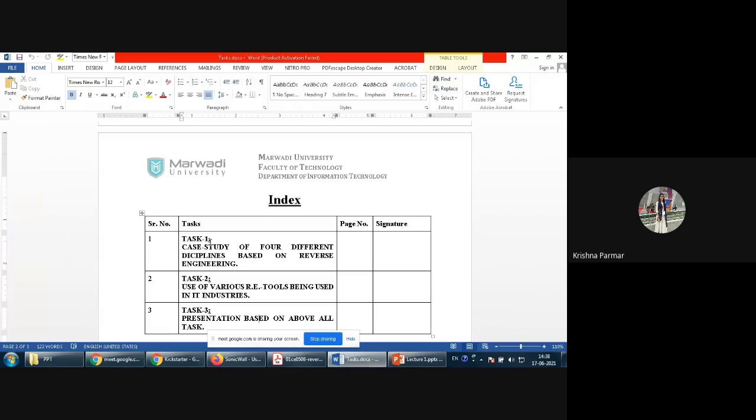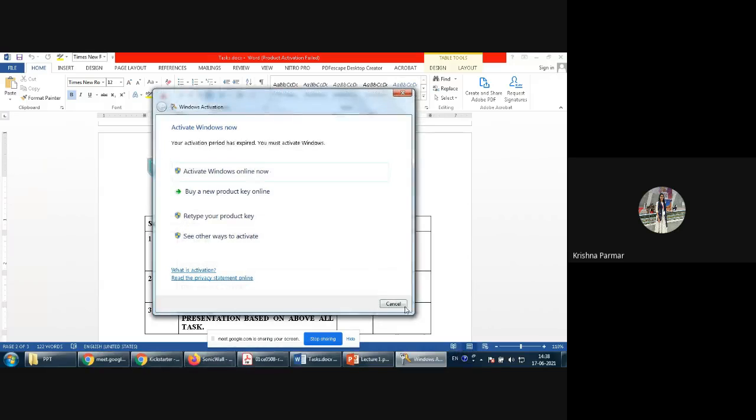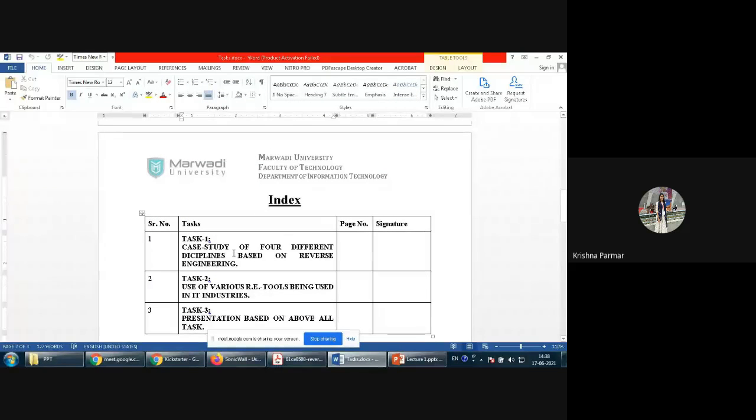Keep in mind, for this particular report and presentation, we can go ahead with a group activity, and the maximum students per group are 3. Minimum, you can also perform it standalone, alone, if you want. So you can perform all the activities and tasks of this subject group-wise, and a maximum of 3 people is allowed.